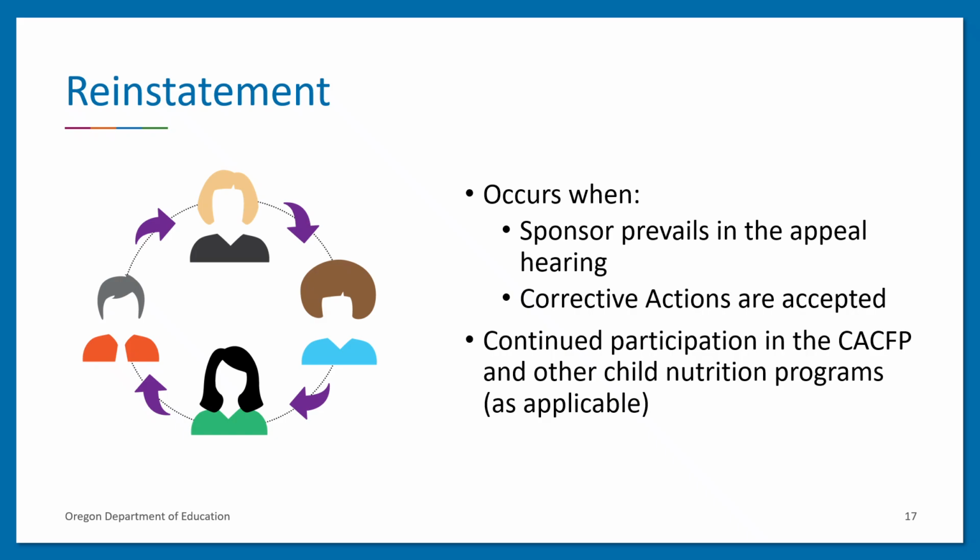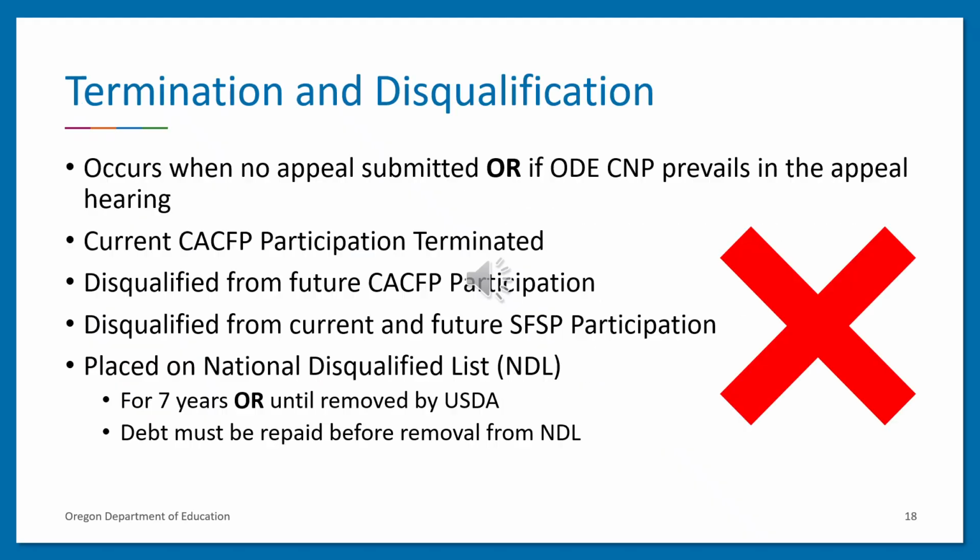If a sponsor, responsible principal, and/or responsible individual does not submit an appeal or loses an appeal, ODE-CMP will proceed with termination and disqualification. Termination and disqualification from participation in the CACFP will result in the institution, its responsible principals, and responsible individuals being prohibited from participation in the CACFP or the Summer Food Service Program and other sponsoring organizations.